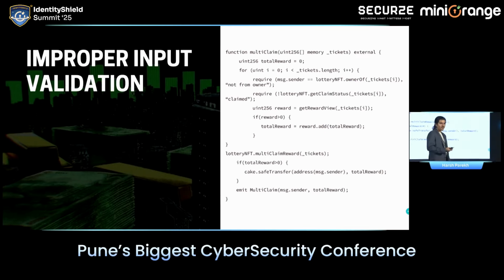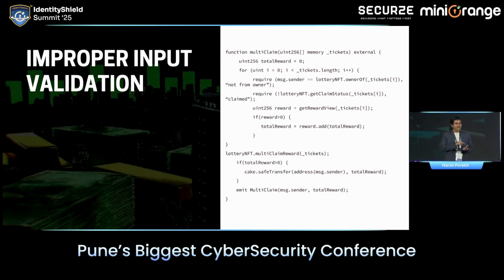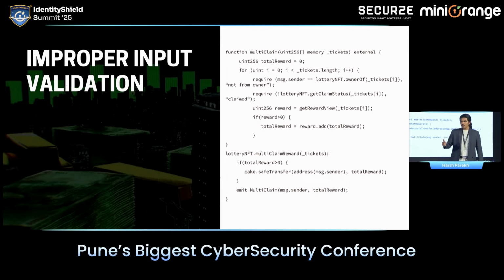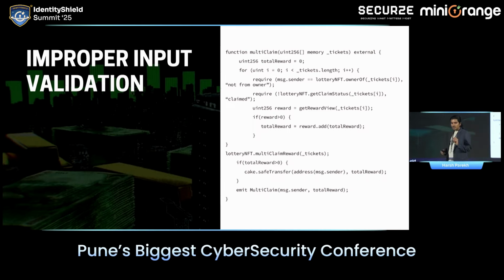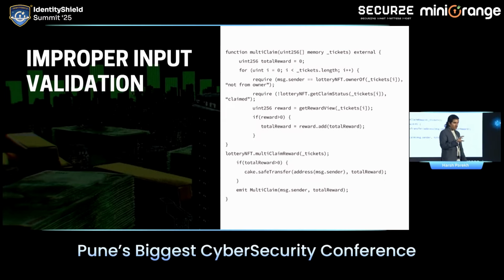Next is improper input validation. This is a reward kind of contract. So when you are playing a game, sometimes you get a reward. And Web3 में ये बहुत ज़्यादा चलता है to promote the games. If you read the entire code from top to bottom, on line number 2 and 3, it is checking whether the person who is trying to execute the contract is the owner of the reward or not. Okay? But there are no checks.